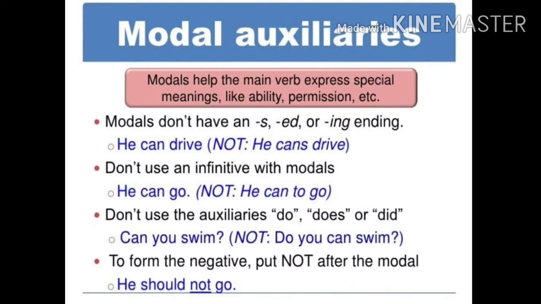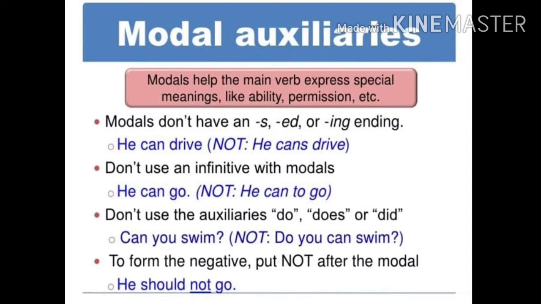You can use modal auxiliaries can, could, shall, would, all these things with a main verb. I can say I could sing yesterday. I cannot sing now. Like this, modal auxiliaries can, cannot, could, all these things should be used with a main verb. And children, when you use modal auxiliaries, main verbs are given some special meanings like ability, permission, possibility, etc. For example, if you say, I can sing, here you are speaking about your ability of singing.